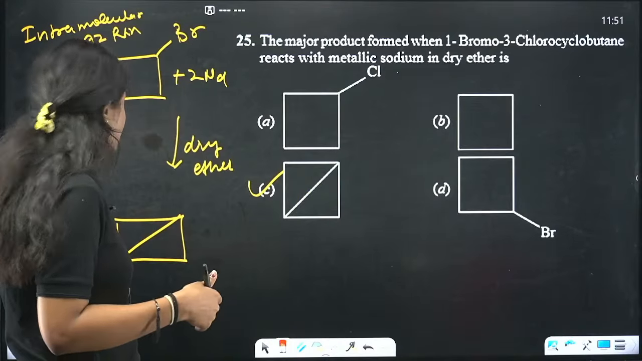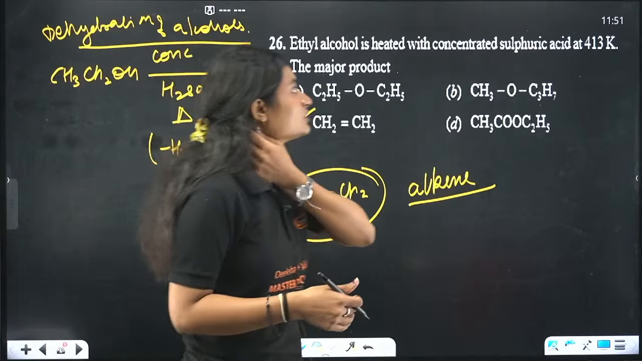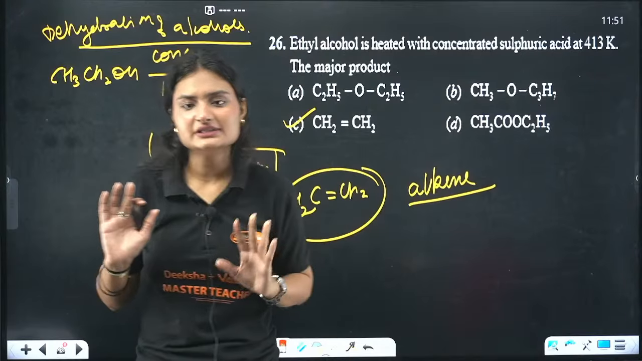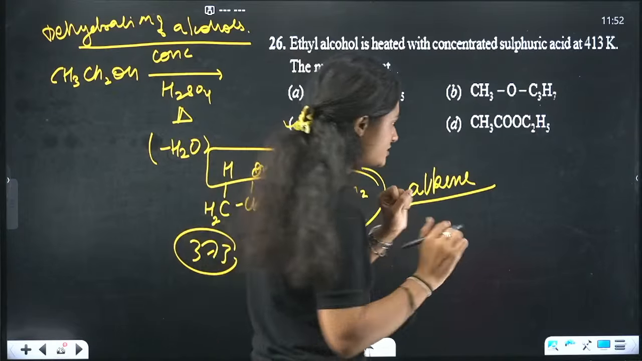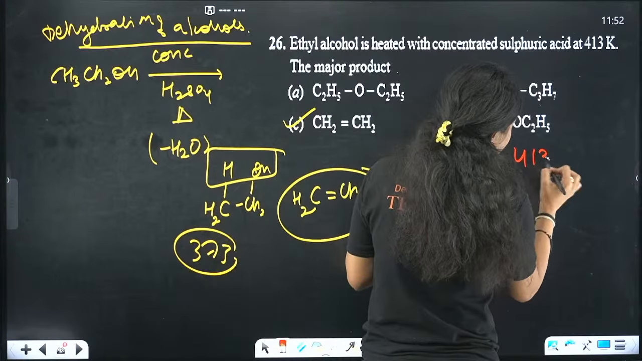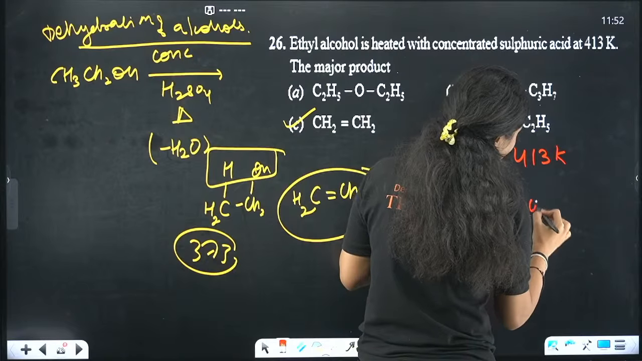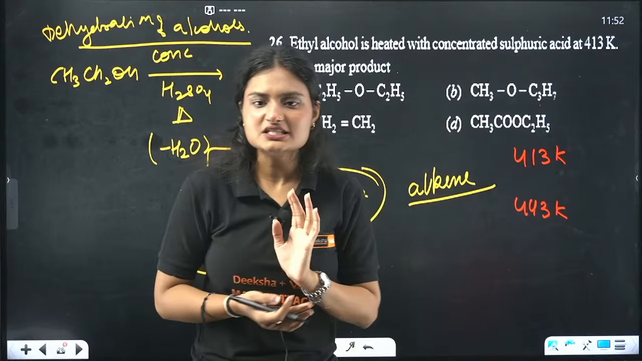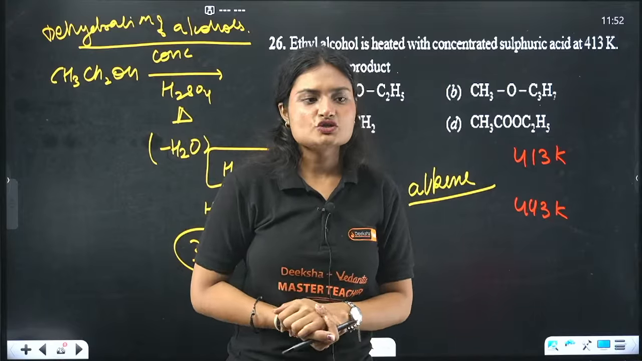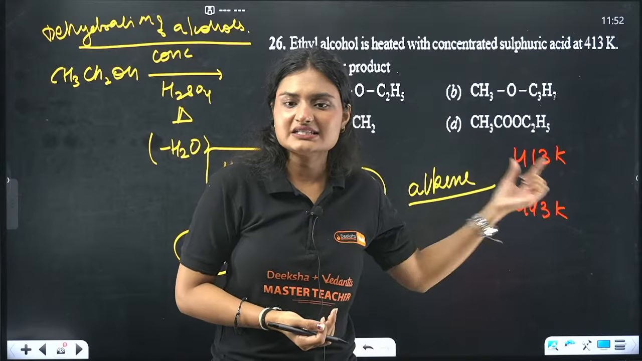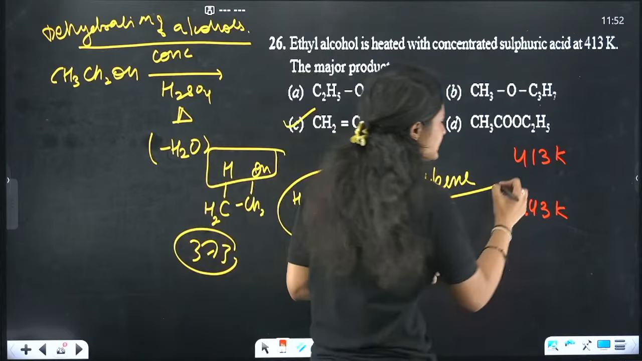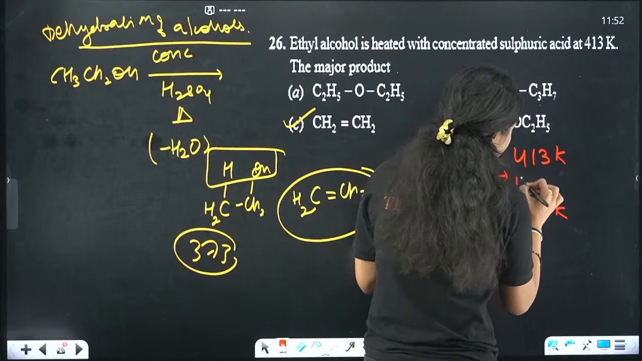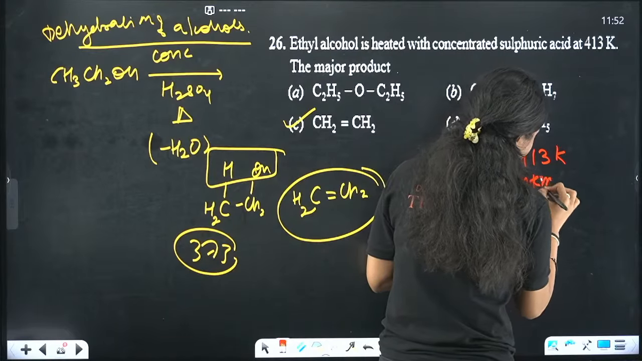In this question, when ethyl alcohol is heated, we have to remember the temperatures. We are given two temperatures here: one is 413 Kelvin and the other is 443 Kelvin. So when 413 Kelvin is there, what happens? At this temperature, intermolecular dehydration happens.